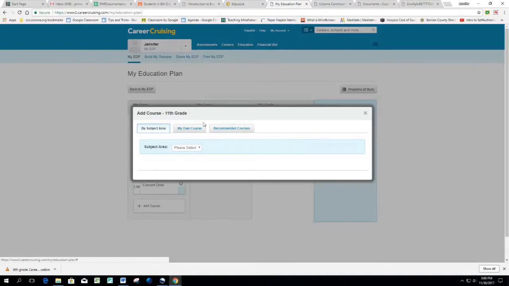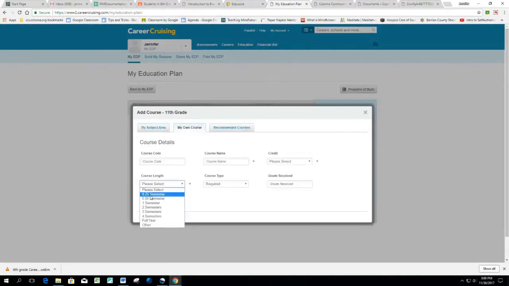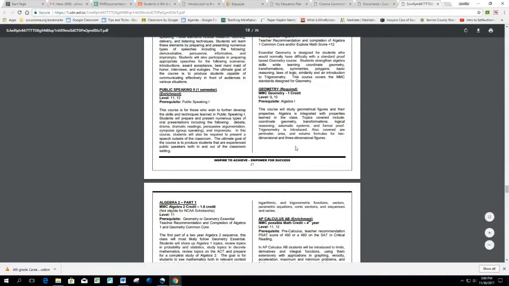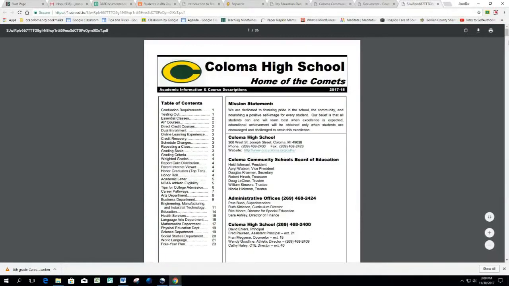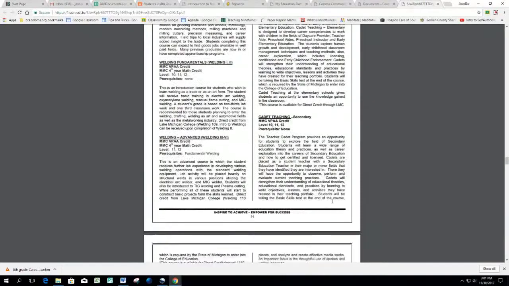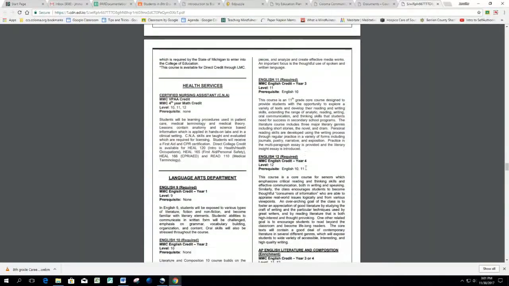Click on add course, my own course, course length, 2 semesters, course name. Go back to your course description guide. Remember, this is your junior year. Click on page number, type in 1, enter, go back to the table of contents. This time for your junior year, we're going to enter a language arts credit. So go to the language arts department, page 15, click on the 1, type in 15, enter, scroll down a little bit, takes you to the language arts department.